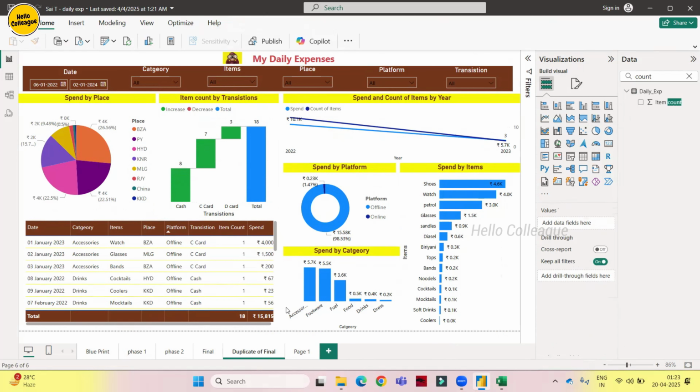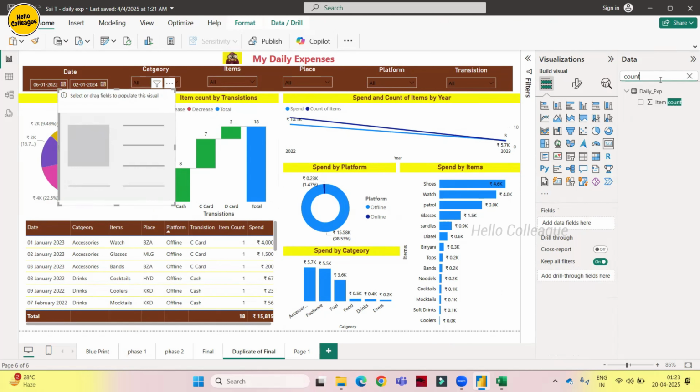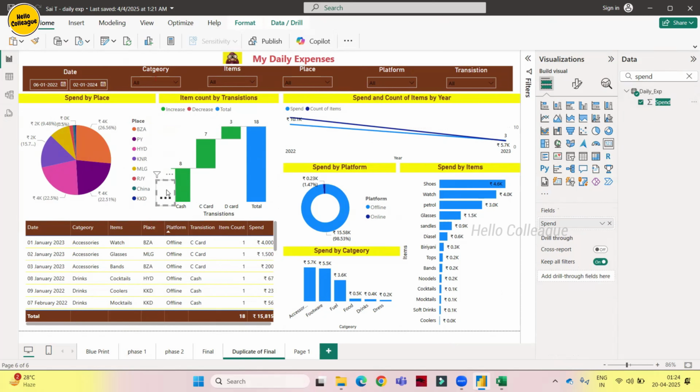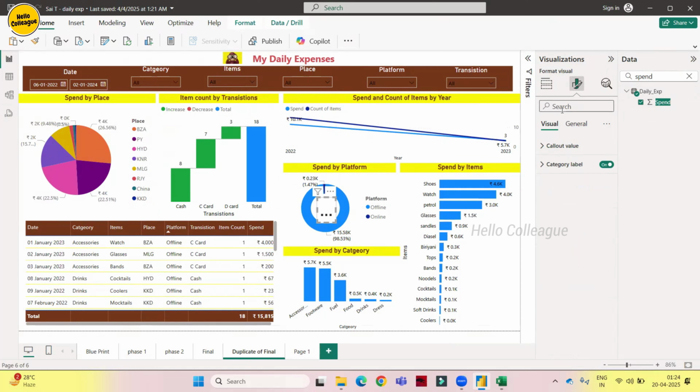Also, whenever we have a donut chart, we can place something nicely with it, because we have space here, right? So we can place a card visual here, the total. As we are showing total spend, I'll just add a card. This is the card, total spend. I'll just keep it here, and values.